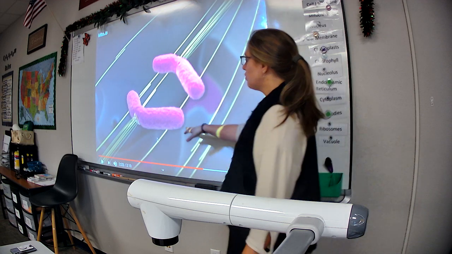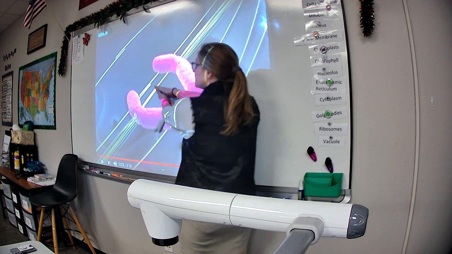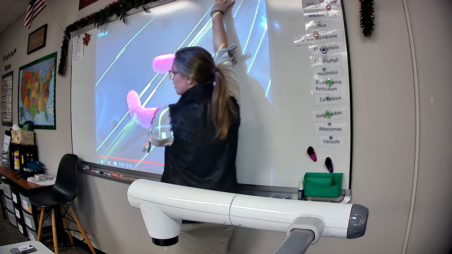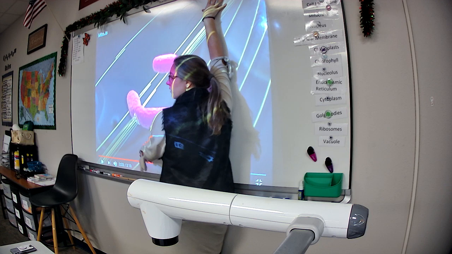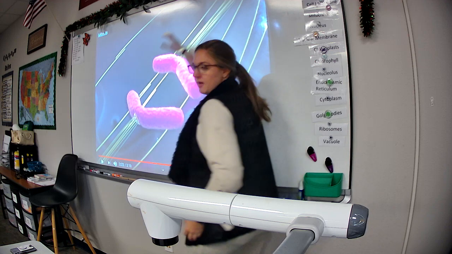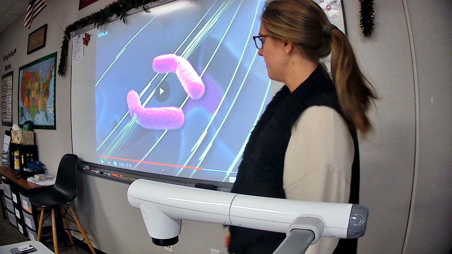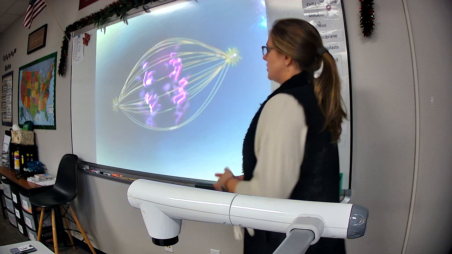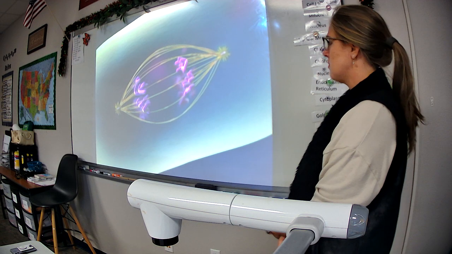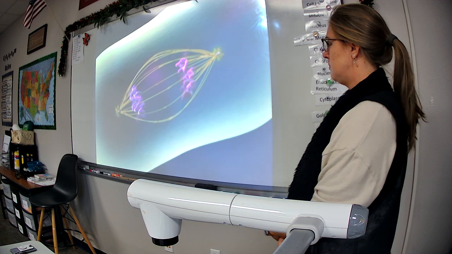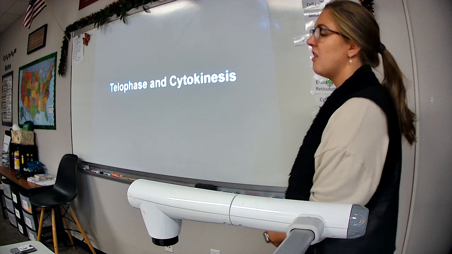Okay, so remember when I told you that one side of the chromosome was like the blue, one side like the red? Okay, when those split, now all the red will go to this side, all the blue will go to this side. And each one will have one full set of DNA. One blue, one red. You see what I'm saying? Okay, so anaphase is where the chromosomes split and begin to pull apart. They are moved toward opposite poles of the cell. So here's the blue, here's the red. At the same time, overlapping spindle fibers that are not attached to chromosomes continue to lengthen, pushing the poles farther apart. This is the last phase, telophase.